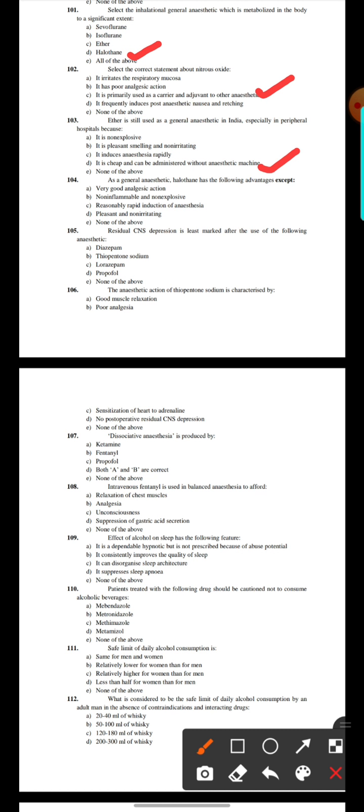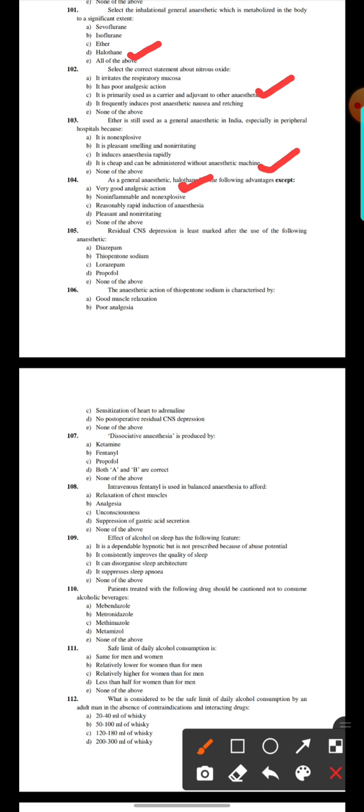104. As a general anesthetic, halothane has the following advantages except: very good analgesic action, non-inflammable and non-explosive, reasonably rapid induction of anesthesia, pleasant and non-irritating, and none of the above. Here the option number A, very good analgesic action.